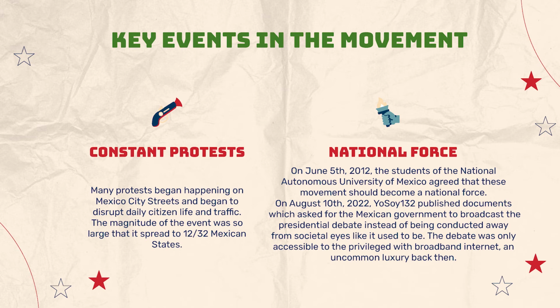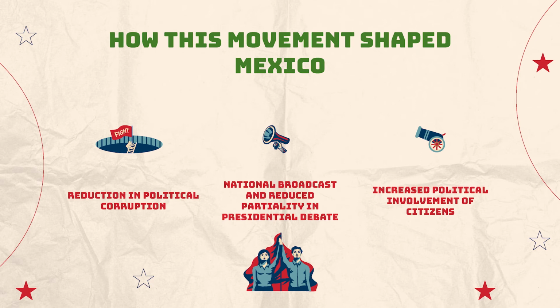Previously, politics, such as the debate, was only accessible to the privileged with broadband internet, which was an uncommon luxury back then. So, how did this movement shape Mexico? First of all, it helped create a reduction in political corruption, and because of the national broadcasts, it reduced partiality in the presidential debate and other politics too. And finally, it increased political involvement of the citizens.